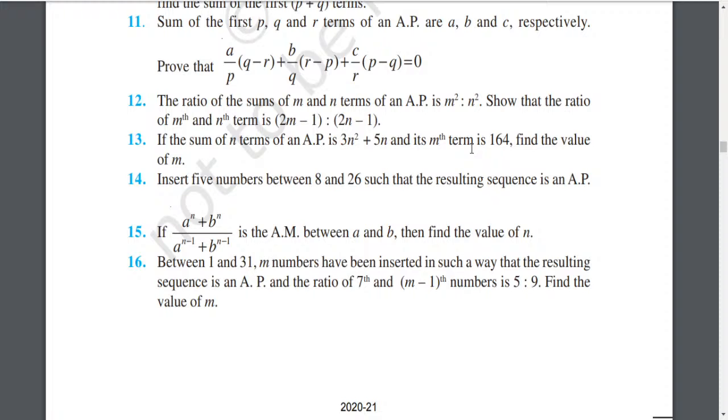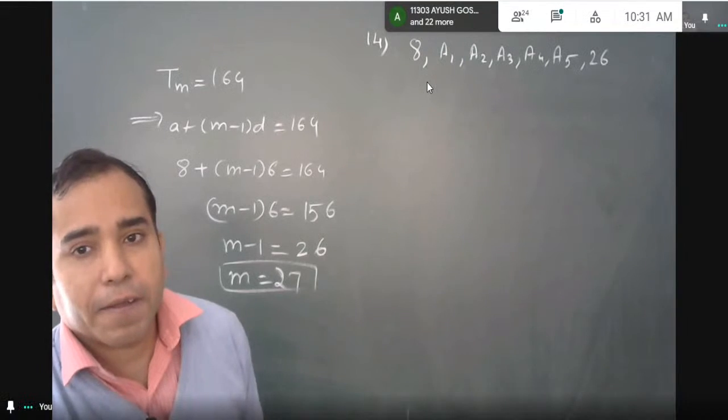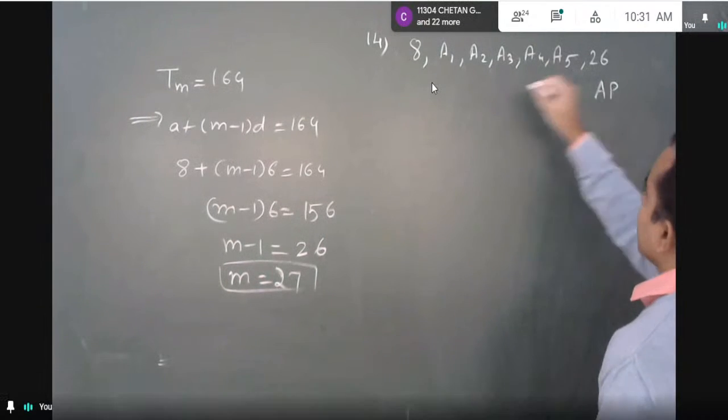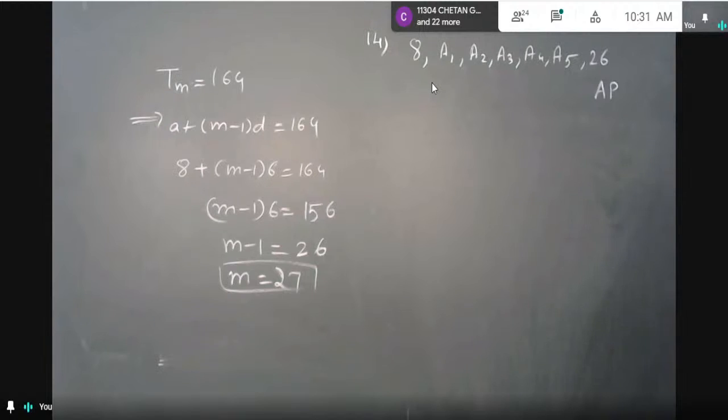Okay. 14th. Insert 5 numbers between 8 and 26 such that the resulting sequence is an AP. 5 numbers I have to insert between 8 and 26 so that the resulting sequence is an AP. So let the numbers be A1, A2, A3, A4, A5, and this is an AP.